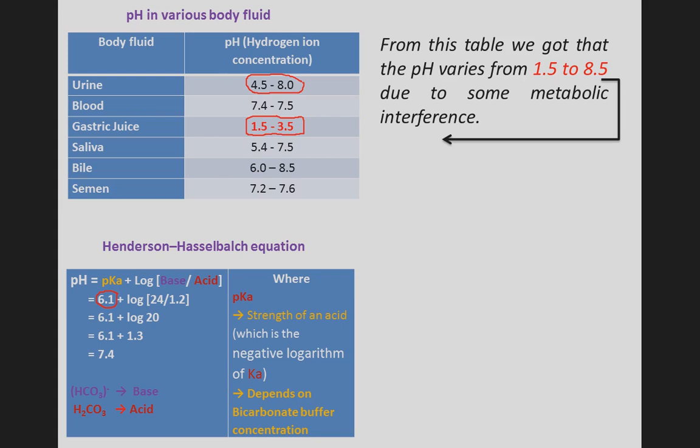So what is pKa? pKa is the strength of an acid, the negative logarithm of Ka. So next one is log base by acid. For base we are taking the concentration of bicarbonate, and for acid the concentration of carbonic acid. So this 24 and 1.2 is taken statistically.